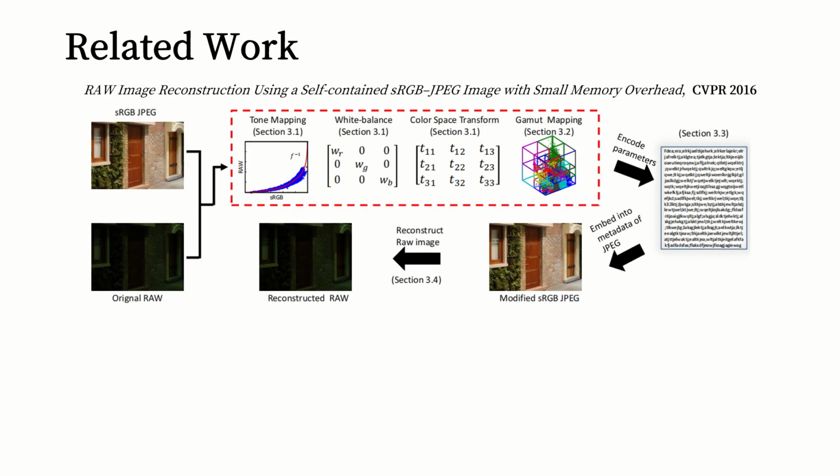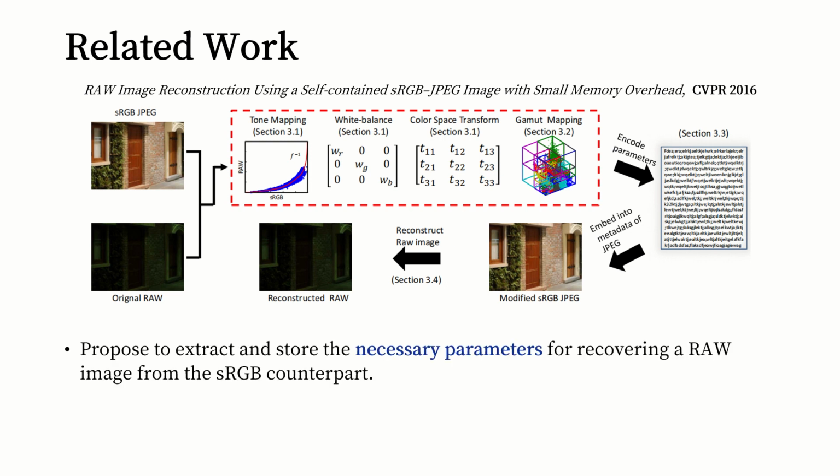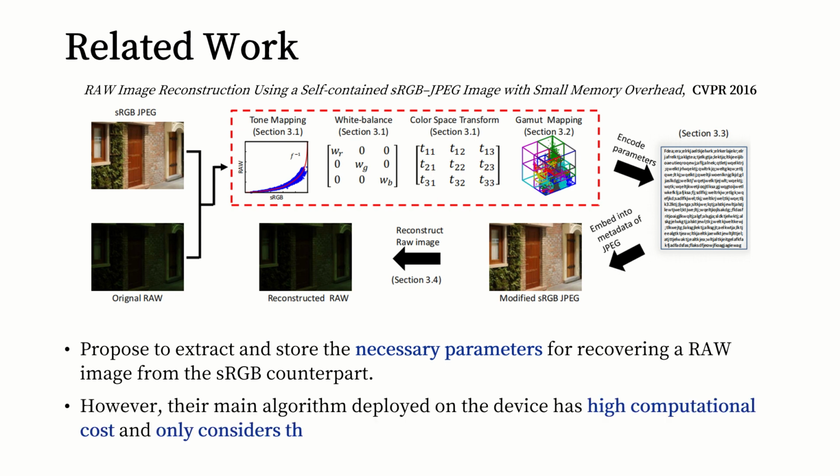Now, I will briefly introduce some recent work. The first one is published in CVPR 2016. They propose to extract and store the necessary parameters for recovering a raw image from the sRGB counterpart. However, their main algorithm deployed on the device has high computational cost and only considers the global tone mapping.